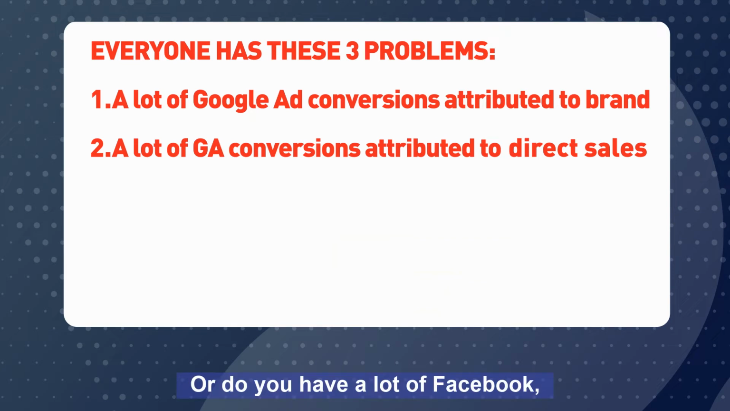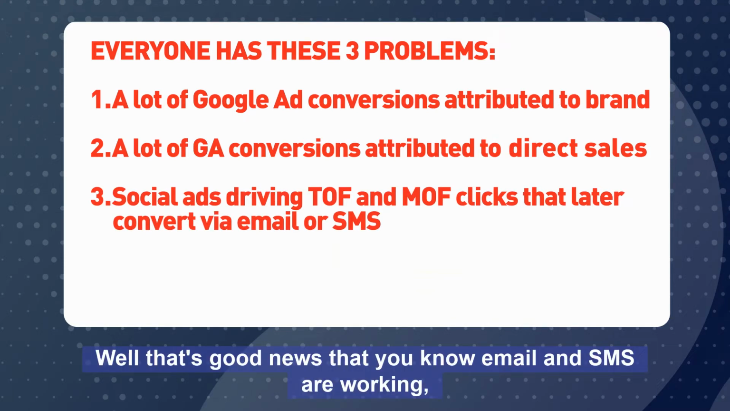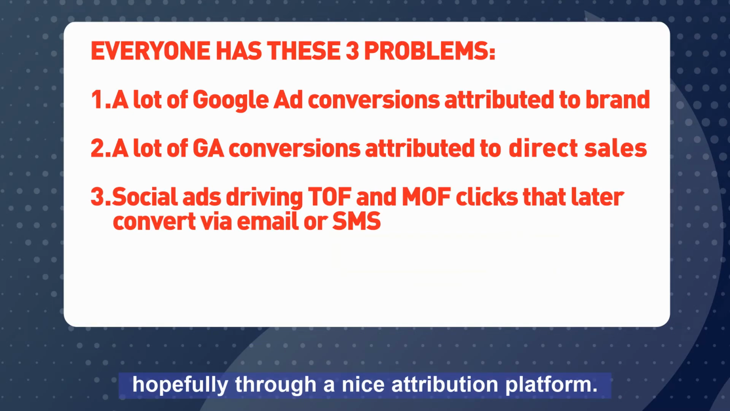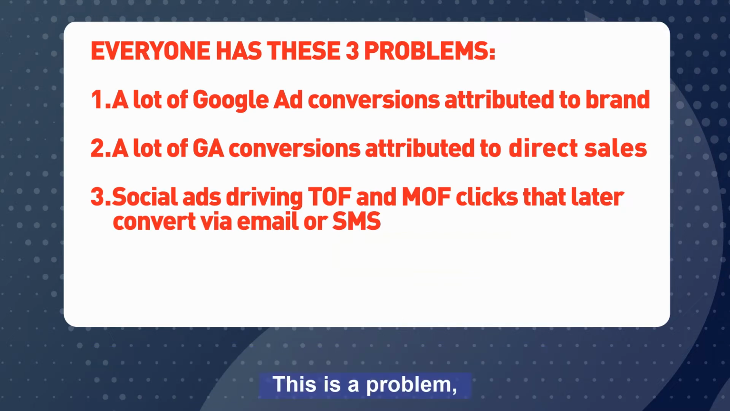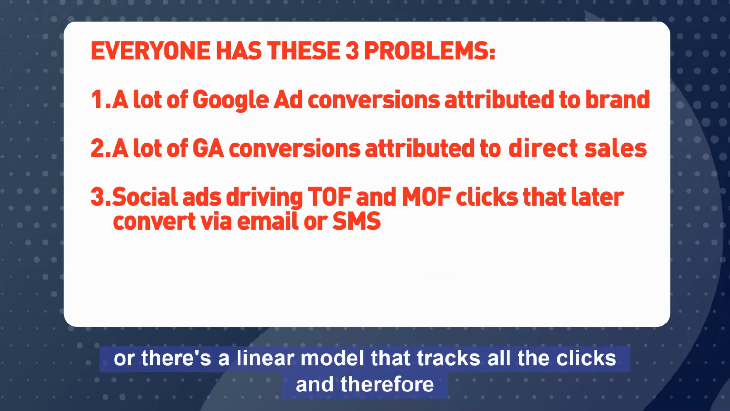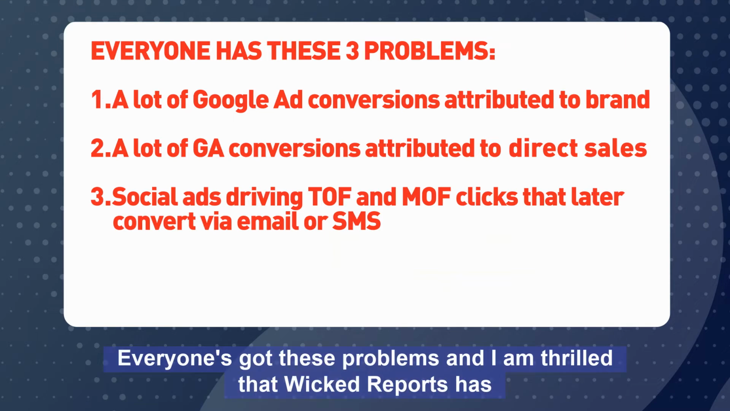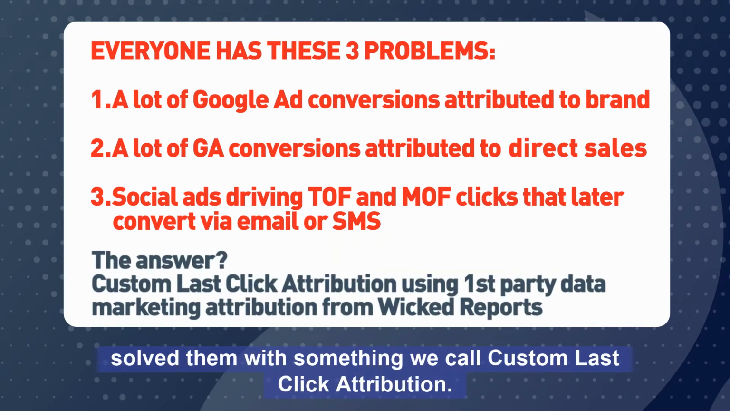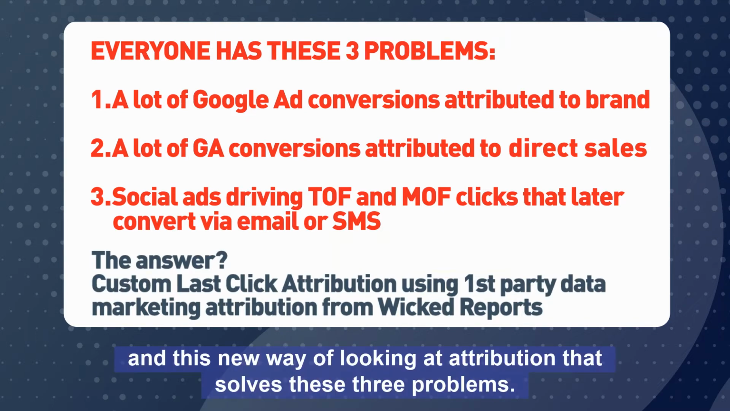Or do you have a lot of Facebook, TikTok, or Snap social ads that are later converting via email or SMS? Well, that's good news that you know email and SMS are working, hopefully through a nice attribution platform. But sometimes those clicks don't fall neatly into a preconceived attribution model. This is a problem. Or there's a linear model that tracks all the clicks and therefore diffuses the impact of these top and middle clicks. Everyone's got these problems, and I am thrilled that Wicked Reports has solved them with something we call custom last click attribution. Using your first party data and this new way of looking at attribution that solves these three problems.